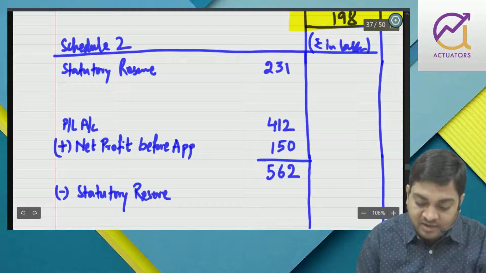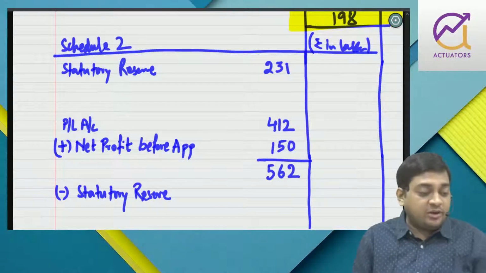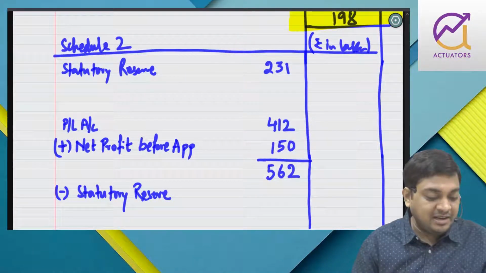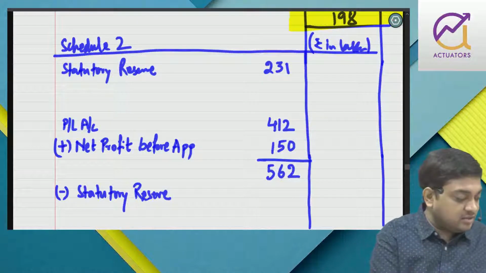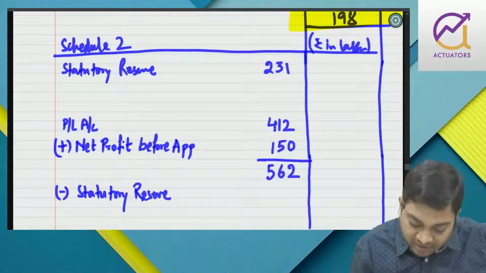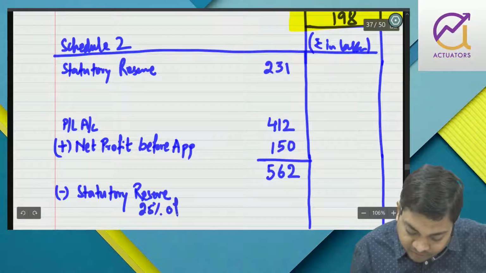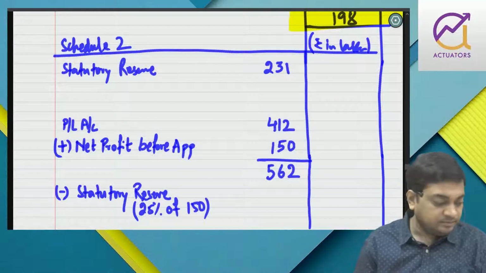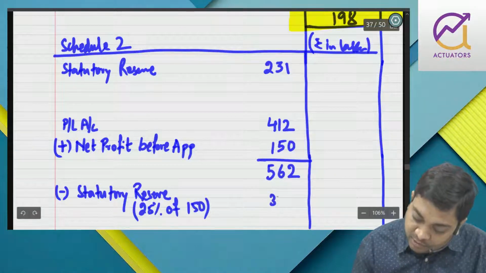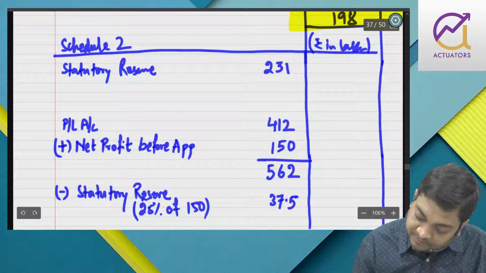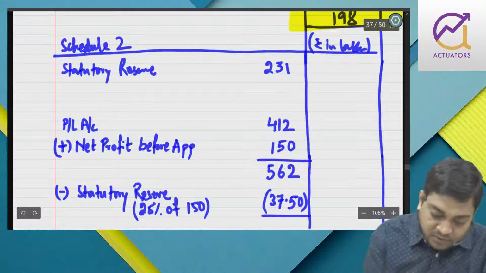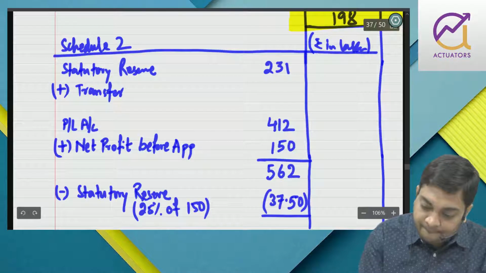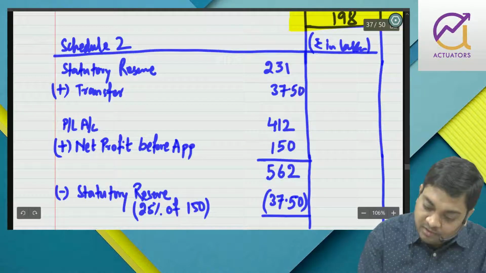Now we know that in the appropriation side we have to transfer to statutory reserve, and that's a mandatory transfer. Mandatorily you have to transfer 25% of the current year's profit. So I have to transfer 25% of 150, which comes to 37.50. So here I have to add the transfer of 37.50.